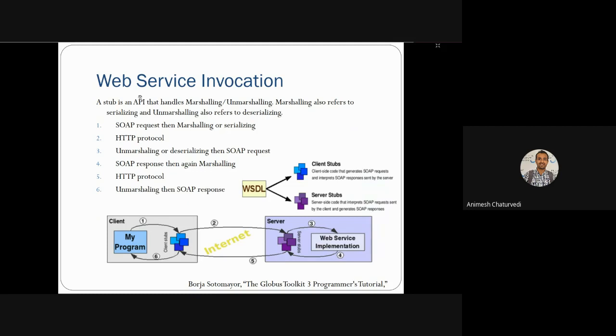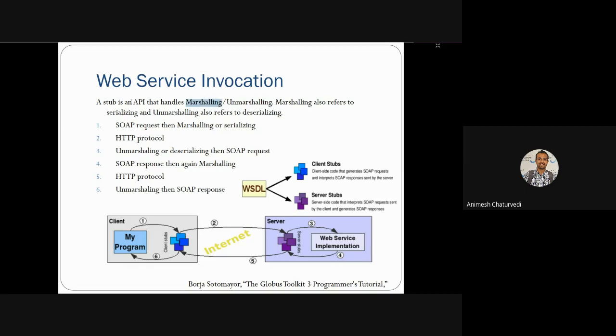So we'll go into more detail and the technical part. What is a stub? A stub is the technical part, a type of API that actually helps you do marshalling and unmarshalling of a particular web service.